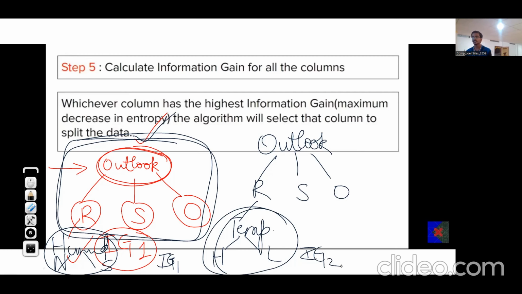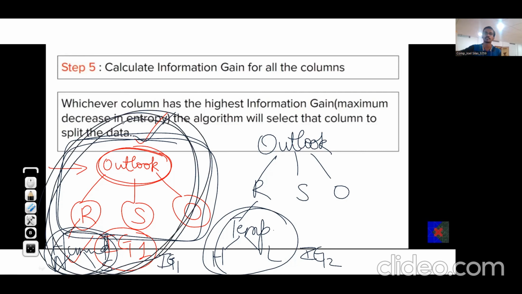If IG1 is greater, we will finalize this subtree and this will be our decision tree till now. If IG2 is greater, then this will become our decision tree. So in this way, we consider the candidates for rain and then finalize one.